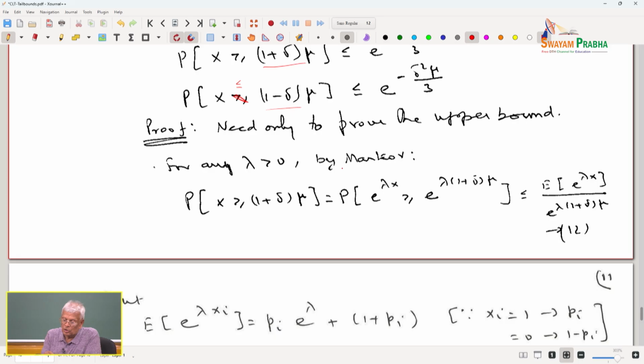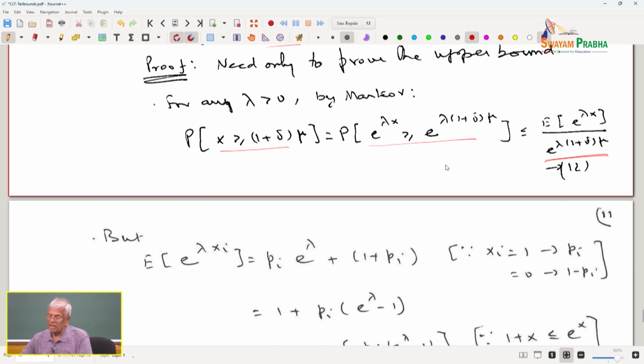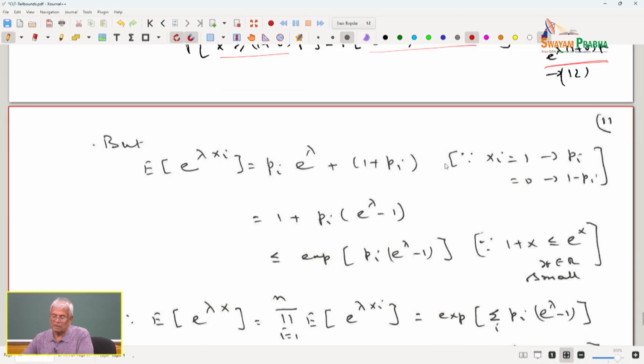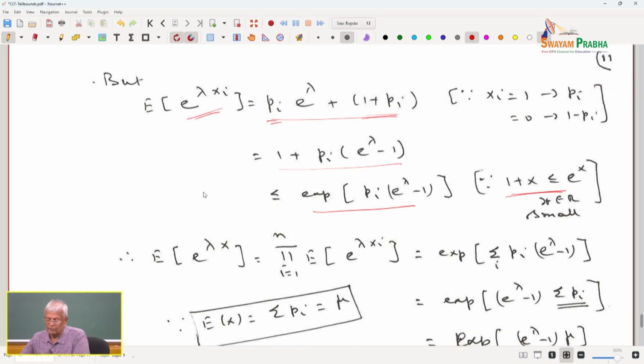So, for lambda greater than 0, by Markov, this event is the same as this event. This probability by Markov is bounded by e to the power of lambda x over e to the power of lambda into 1 plus delta mu. Now, I am going to compute explicitly the moment generating function for xi, which is given by pi e to the power of lambda plus 1 minus pi. The xi takes 0 or 1, when it is 0, e to the power of 0 is 1. So, the moment generating function is 1 plus that, which is less than or equal to, please understand, 1 plus x is less than or equal to e to the x. Therefore, 1 plus x is less than e to the power of x.